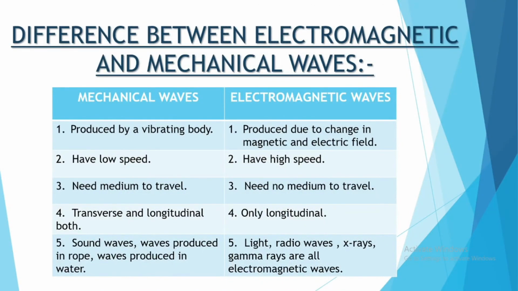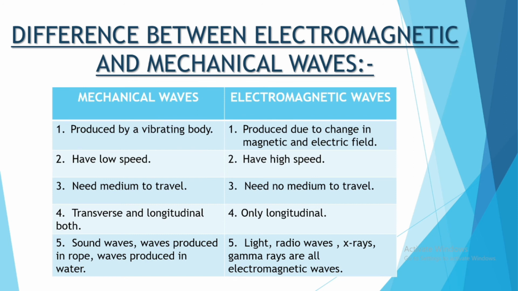To differentiate between electromagnetic and mechanical waves, I have drawn out a table. Number 1, mechanical waves are produced by a vibrating body, while the electromagnetic waves are produced due to change in magnetic and electric field. Mechanical waves have low speed, while the electromagnetic waves have high speed. Mechanical waves need a medium to travel, and electromagnetic waves need no medium to travel.